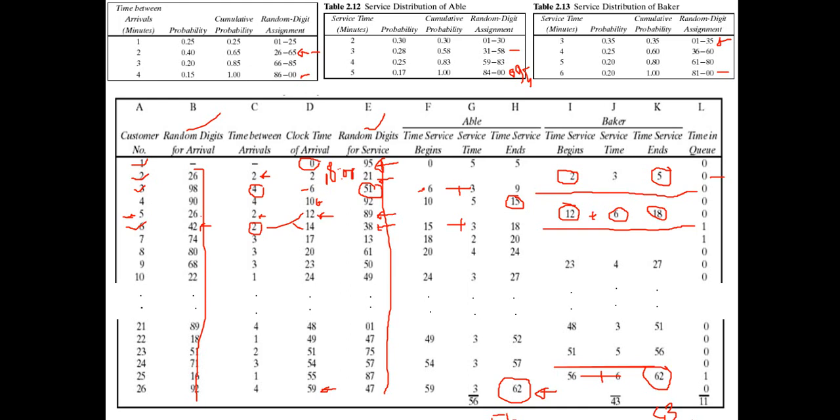After this simulation, we still have to answer some of the particular questions that we saw for the single server: what is the average service time, what is the average waiting time, what is the utilization of the first server, and of the second server.